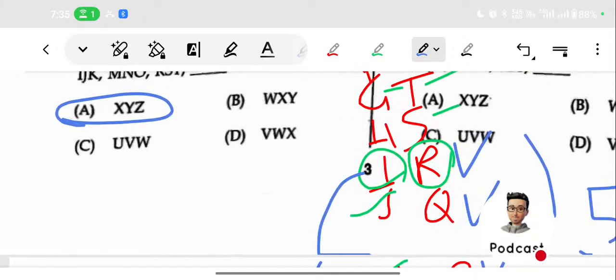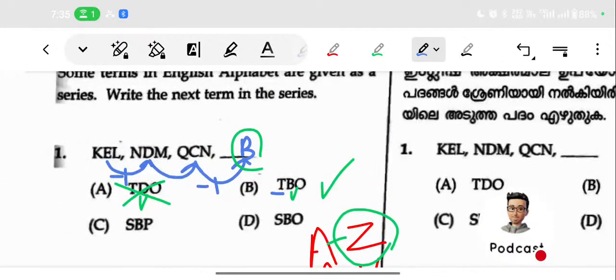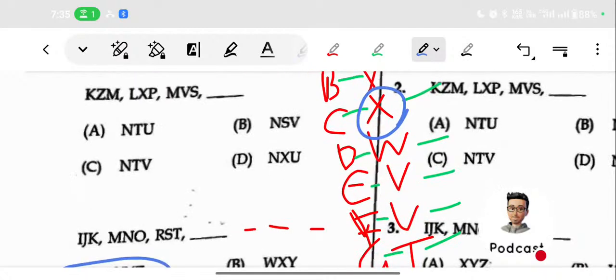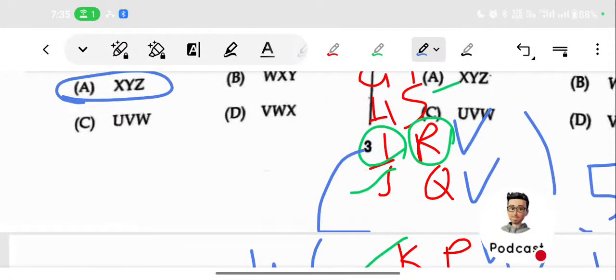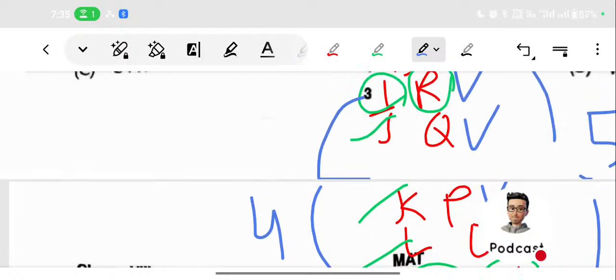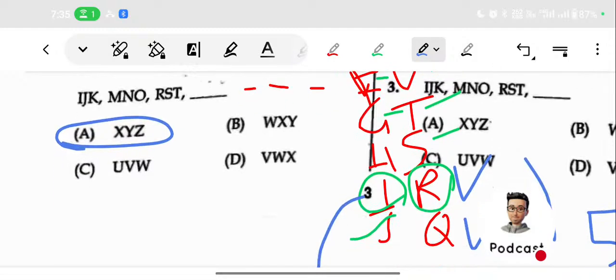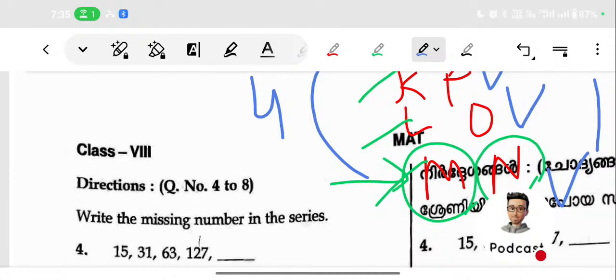There are different types of questions. So this is the first pattern. First pattern means there is a coding, there will be a relation between different letters. You want to find out the relation. For that purpose you just write it like this on rough paper, in your rough work page, then you find out the relation. Otherwise you can just use your finger. That is very simple. That is the first type of question.